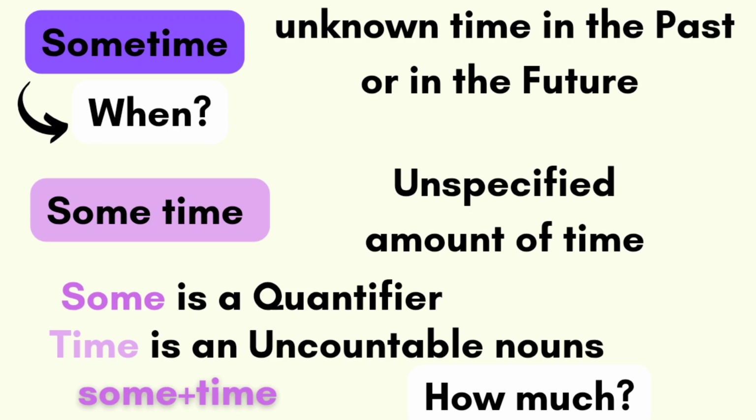When we combine some and time, we call it some time. How much time? Some time. We'll discuss examples and compare some examples with other examples, so that you will easily understand the concept. Remember, some is a quantifier, time is an uncountable noun. We combine these two and we get some time.